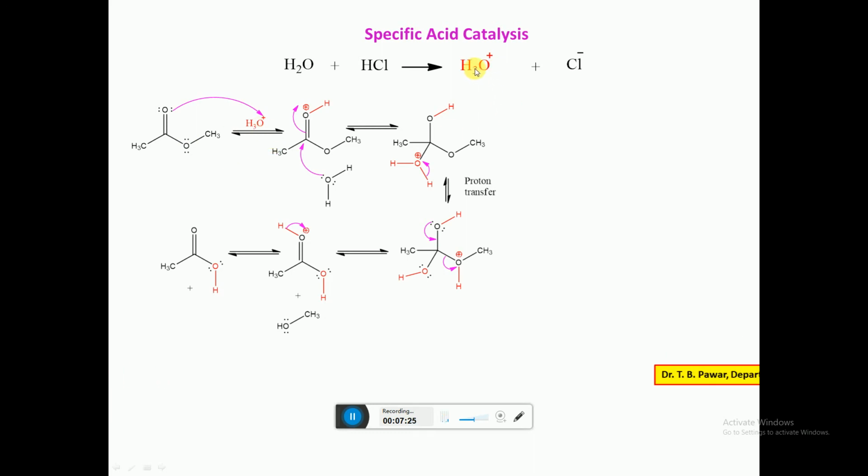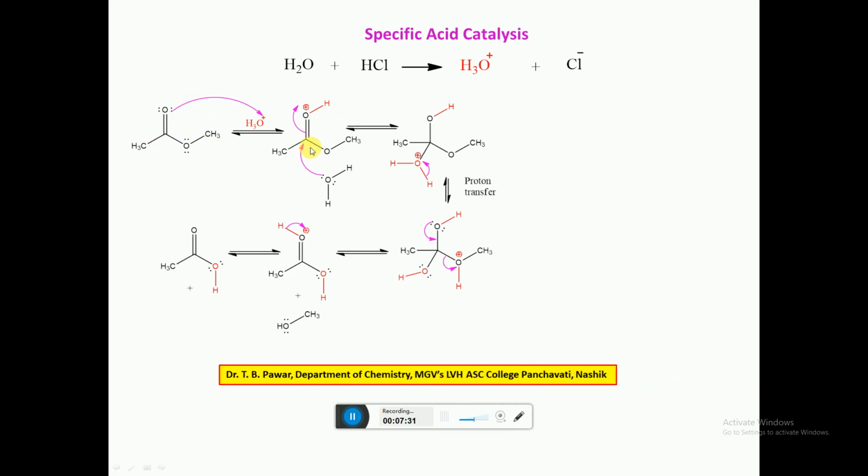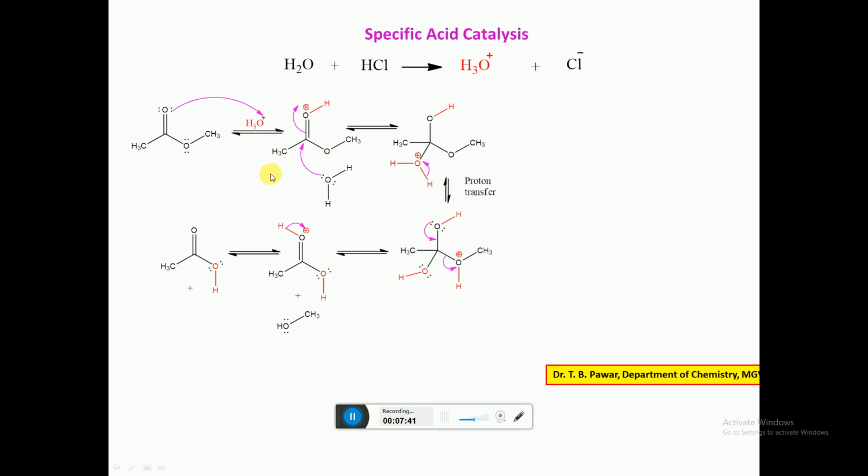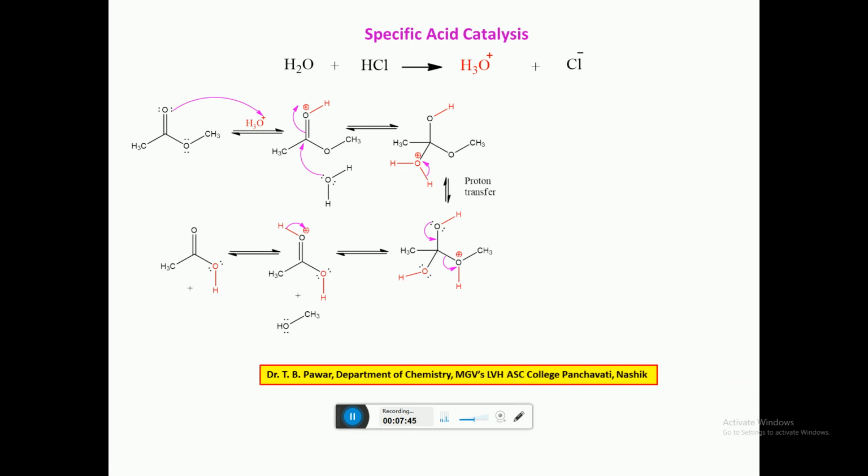In presence of strong acid, the ester first of all gets protonated, and this happens before the rate determining step, and such reactions are generally called specific acid catalysis.